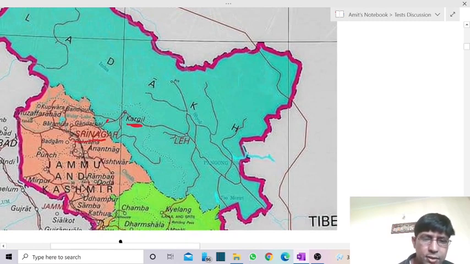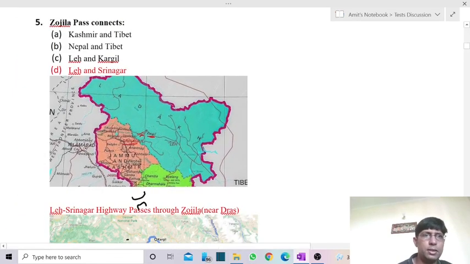So over here we're having Dras location. So they were having the pass, that is Zojila Pass. So it is connecting Leh and Srinagar. Leh is over here. Leh, which is the capital of the recently created Ladakh Union Territory, and Srinagar forms a part of Jammu and Kashmir. So they were having the Srinagar Leh highway passing through Kargil.